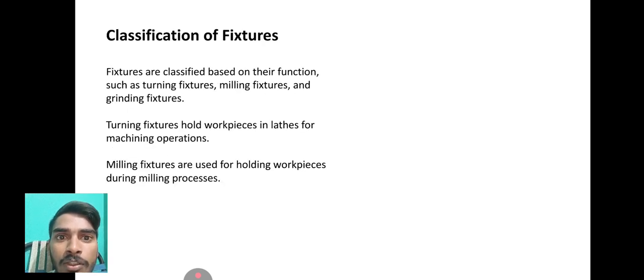Classifications of fixtures. Fixtures are classified based on their function, such as turning fixtures, milling fixtures, and grinding fixtures. Turning fixtures hold workpieces in lathe for machining operations. Milling fixtures are used for holding workpieces during milling processes.